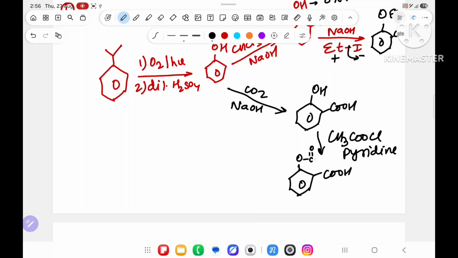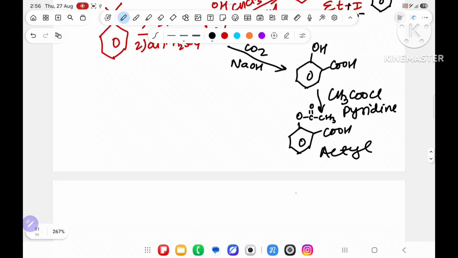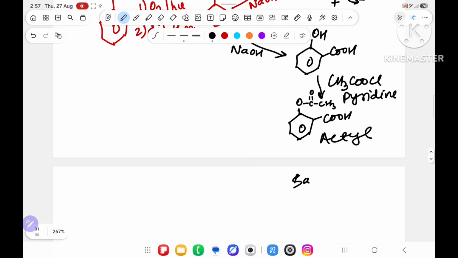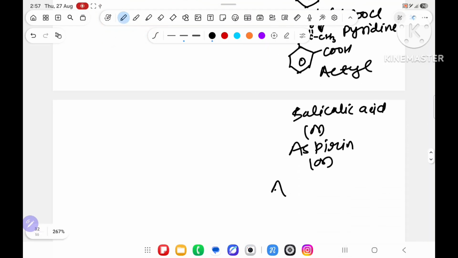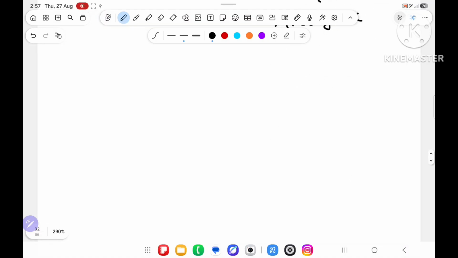O, C double bond O, CH3 will come, and their name is acetyl. You know that, I have dictated it in the last. Acetyl salicylic acid, it is also called aspirin, or it is also called analgesic, like that I dictated. So now this is about to complete. Little bit more, then it will be completed.